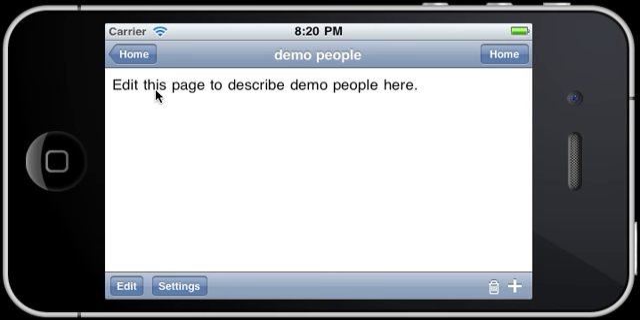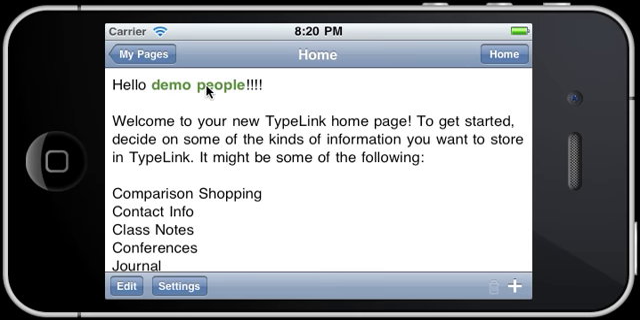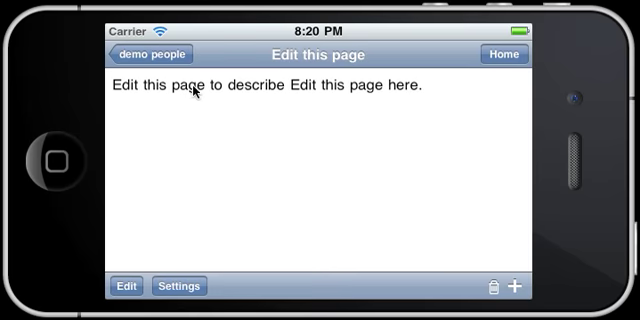And now if I wanted to make another page, I could select some text again, edit this page. I can hit the plus sign again, and now an edit this page has come up. Now you notice here the back button will now take me back to the demo people page. And from here, the back button will take me back to the home page. So TypeLink will remember the path of pages you've navigated through to make it easy for you to go back. It actually remembers that even if you close out of the app and reopen it, so it should make it very easy for you to get around.